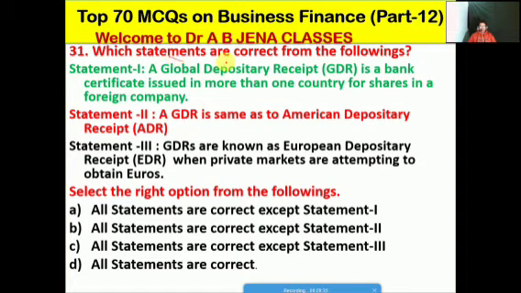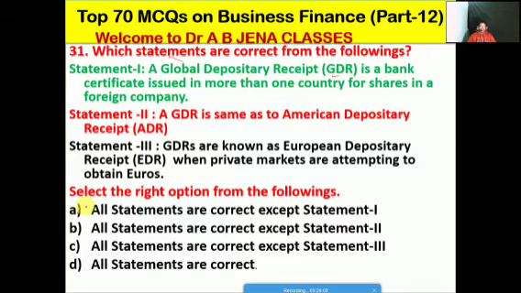Then which statements are correct from the following? Statement 1, GDR is a bank certificate issued in more than one country for shares in a foreign country. Friends, GDR stands for global depository receipt, friends, which we have already discussed. Then statement 2, a GDR is same as to ADR. And statement 3, it's a GDRs are known as European depository receipts, EDR, when the private markets are attempting to obtain euros. Select the right option from the following.